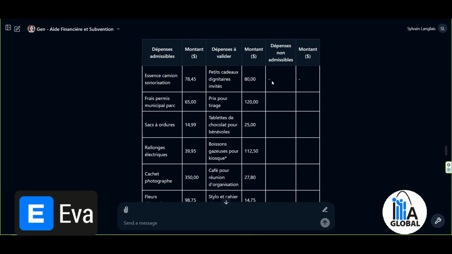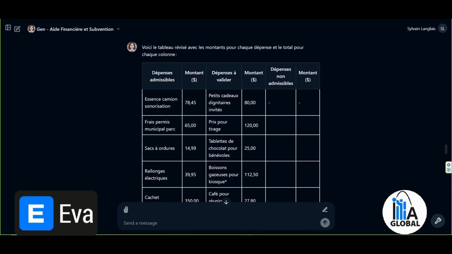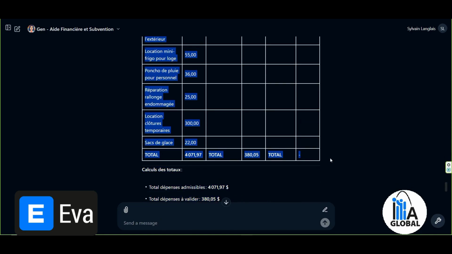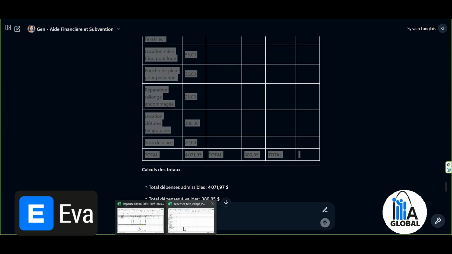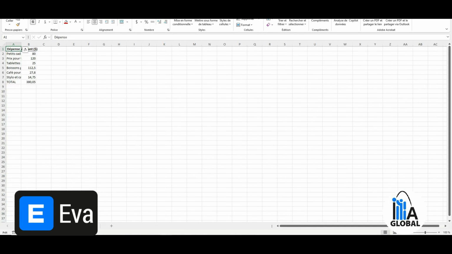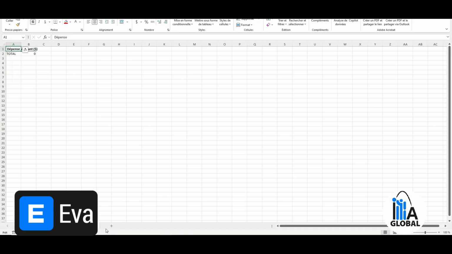I would need to go analyze it for that, but it was just to give you an overall idea that we can do it. We could also simply copy the information. There won't be any formulas that come along, but we could copy the information, go into an Excel file. He made me 3 tabs. Okay, I hadn't seen that earlier. It made me 3 tabs. So eligible to validate, not eligible.